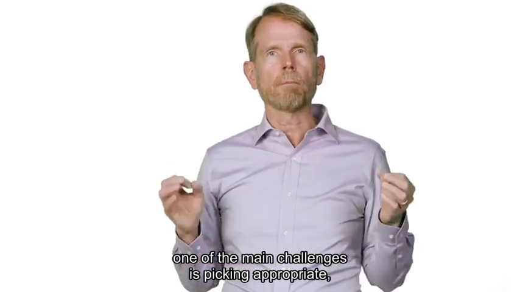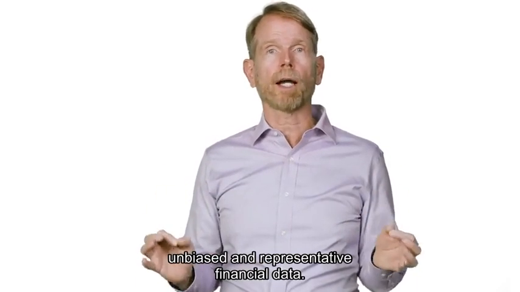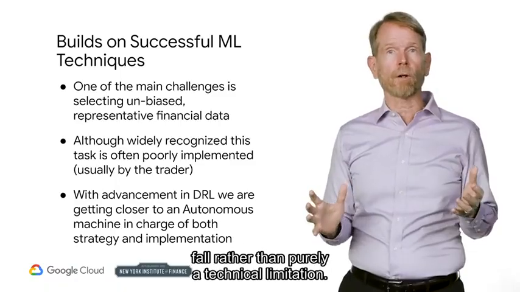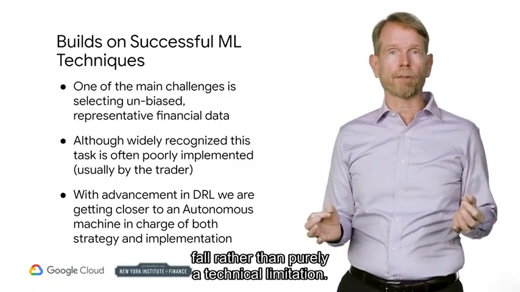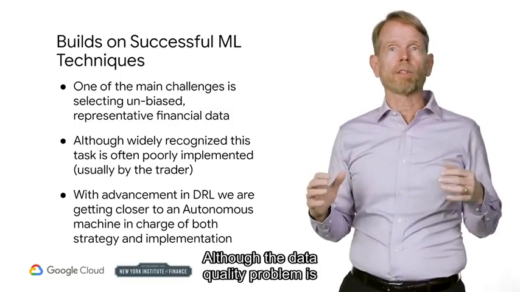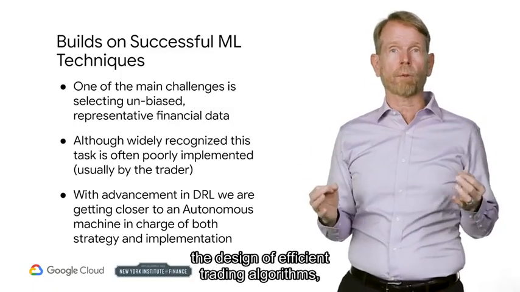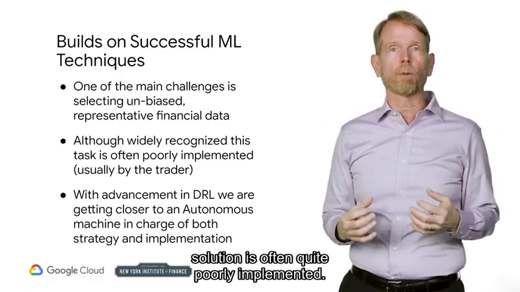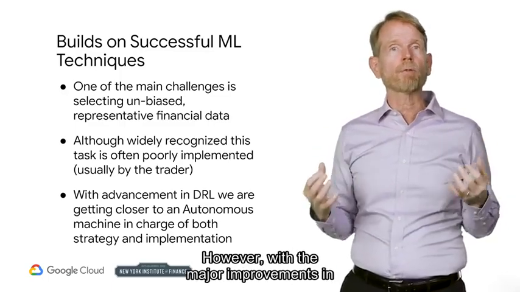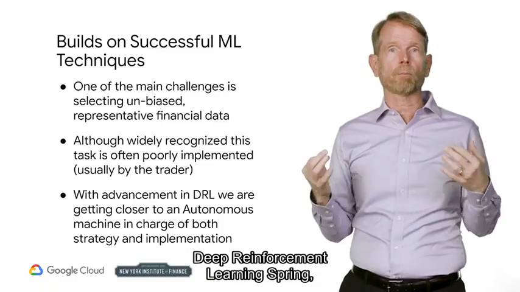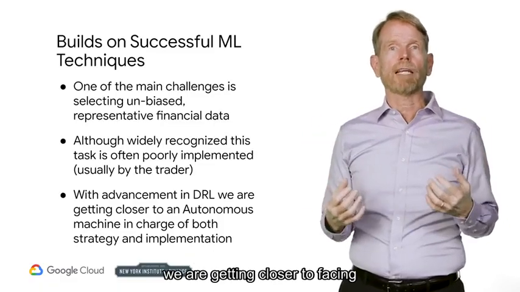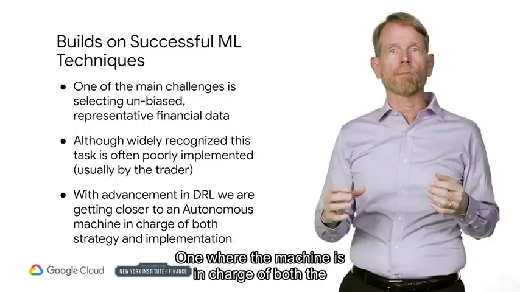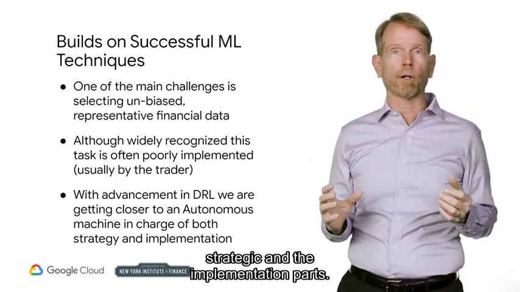For example, one of the main challenges is picking appropriate, unbiased, and representative financial data. The inability to do so is often the trader's fault rather than purely a technical limitation. Although the data quality problem is a well-known weakness in the design of efficient trading algorithms, it still remains an issue, and its solution is often quite poorly implemented. However, with the major improvements that deep reinforcement learning brings, we are getting closer to facing the next level of autonomous trading system, one where the machine is in charge of both the strategic and the implementation parts.